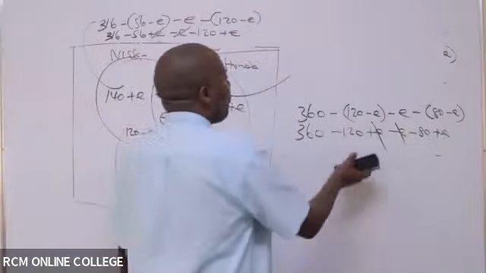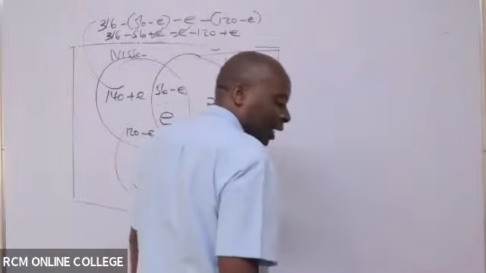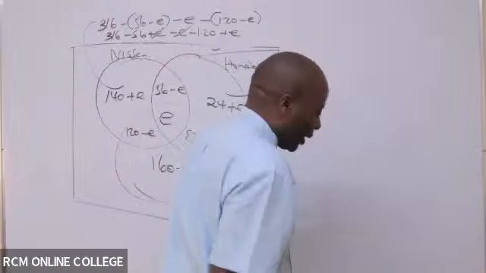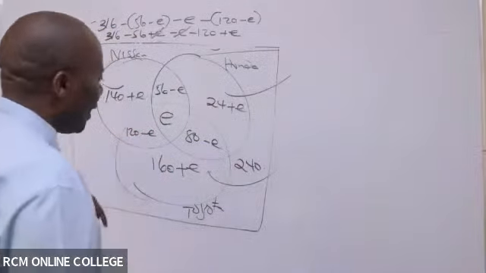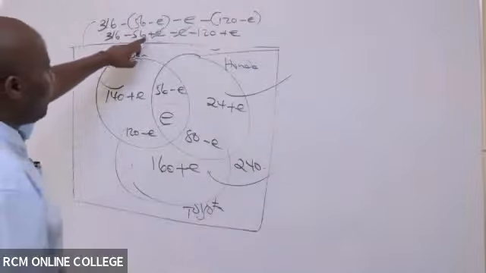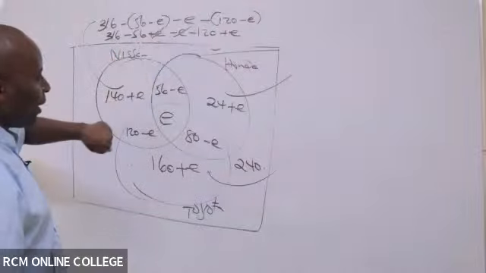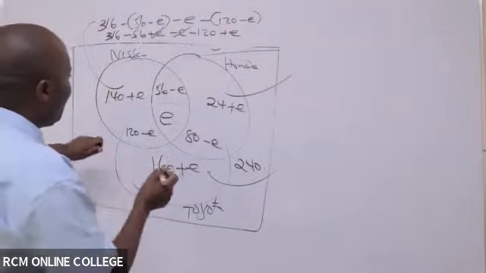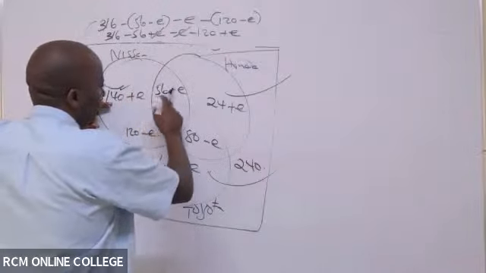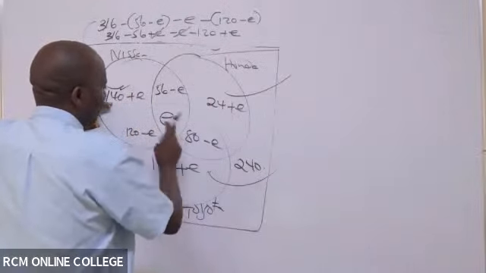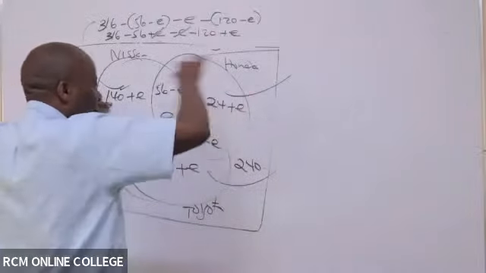Once you write like that, the last thing is for you to come here and use the universal set equation. So now we know the entire universe. If we add up everything that we have here, we should get our universe, which is 850. So I want you to do me a favor: you add directly 140 plus 56 plus 24 plus 120 plus 80 plus 160 plus this 240. You add all the numbers in the universe.